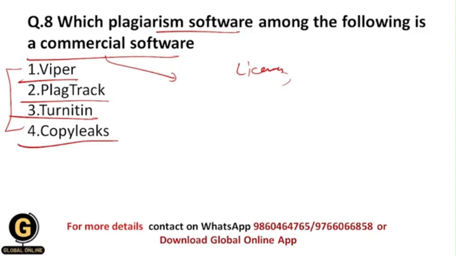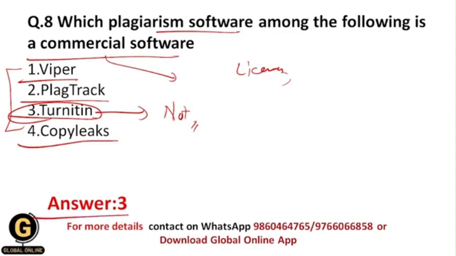So students, whenever you see these names of the plagiarism software, then you will understand that, as we have seen earlier in this video, Viper, PlagTrack and CopyLeaks, all of these three are free of cost plagiarism software. No one pays for it. And that's why your correct answer should be 3, which is the remaining option, Turnitin, because Turnitin actually sells its licenses, and that's why it is not free of cost. Everyone has to pay Turnitin for checking plagiarism in their material. Okay, that's why your correct answer should be 3.